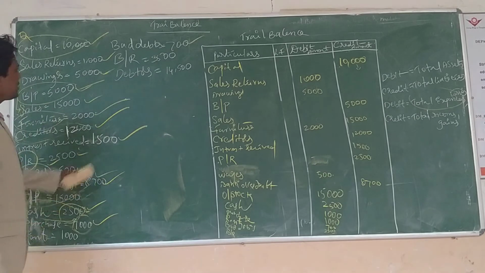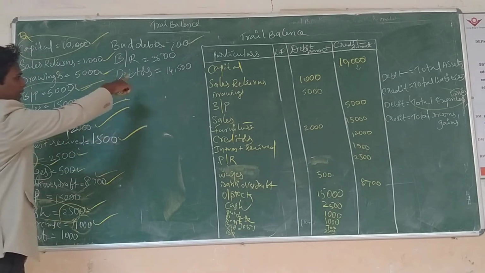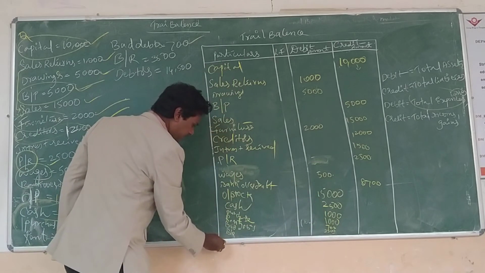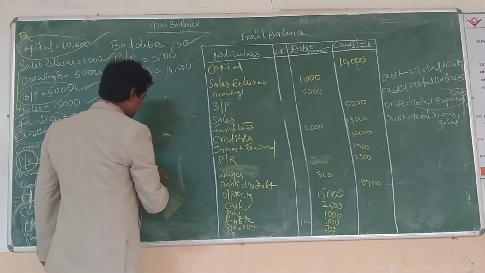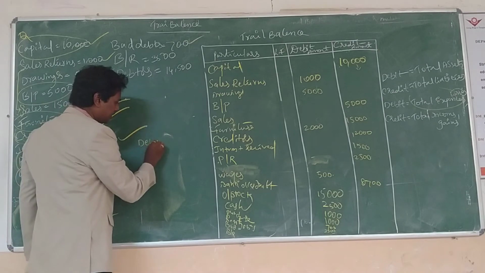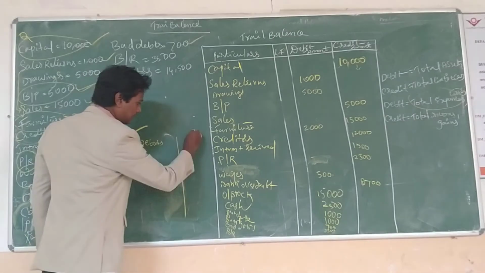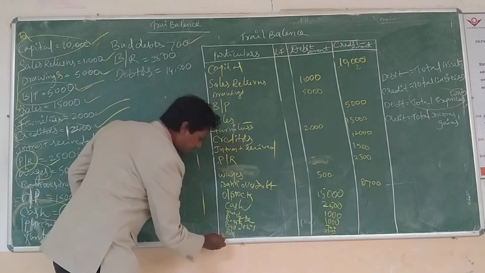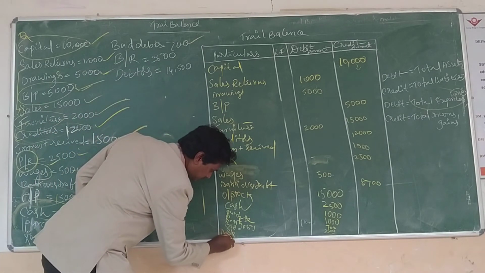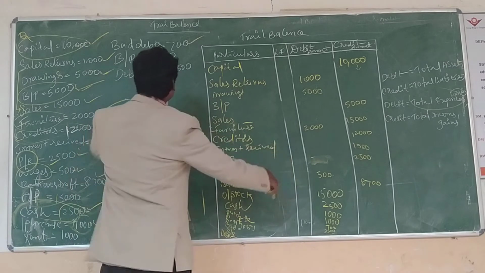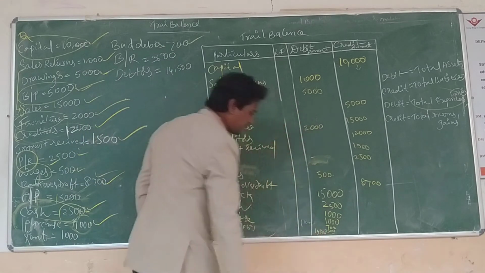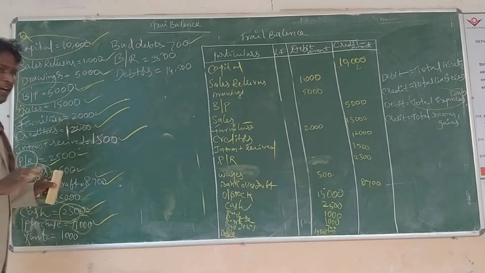Next one, last, debtors. Debtors always go to the debit side. I wrote here debtors. What amount in the debit column? 14,500. Now the transactions are over.